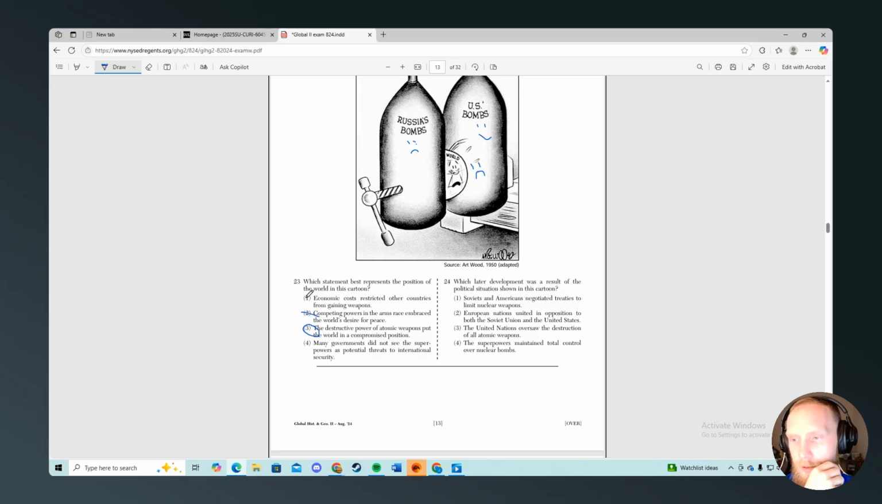It's not peaceful. It's not talking about costs. It's not talking about superpower threats, or at least not in that way. Which later development was a result of the political situation shown in this cartoon? Soviets and the Americans negotiated treaties to limit nuclear weapons. European nations united in opposition, and it's going to be number 1, but superpowers maintain total control, not true. NATO saw the destruction of all atomic bombs, no, and no. It's going to be 1.